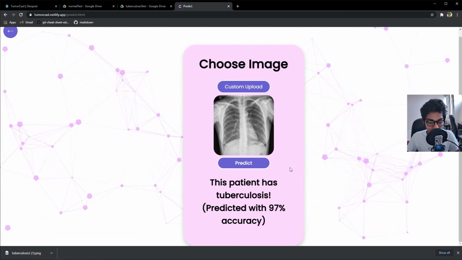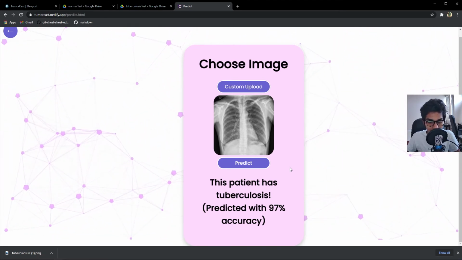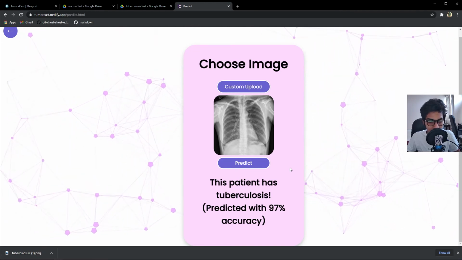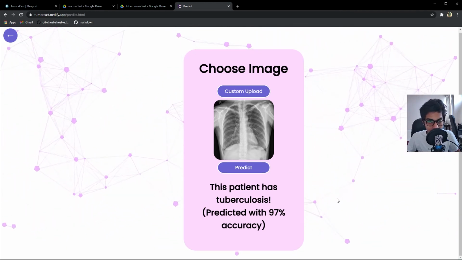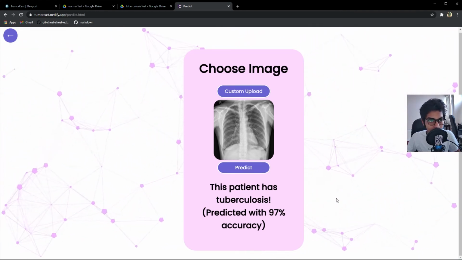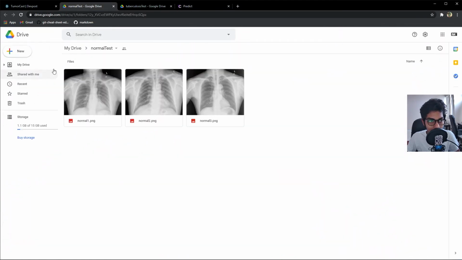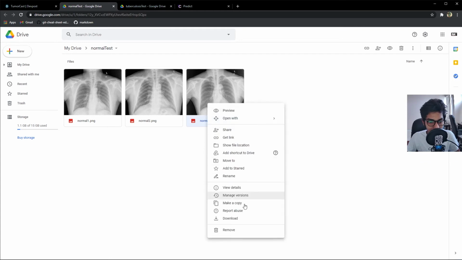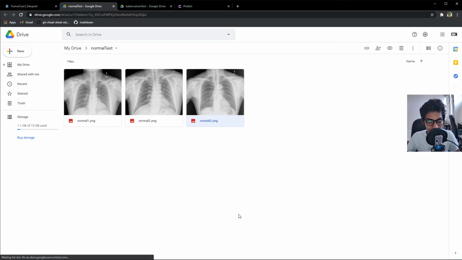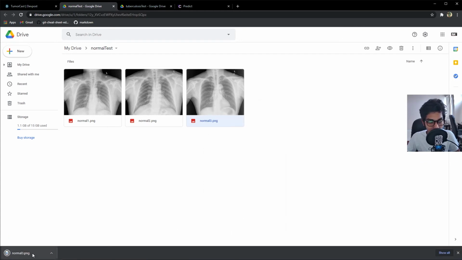From here, the doctor should probably put the patient under further diagnosis just to make sure the patient has tuberculosis. So now we can try an image of a patient that's actually normal. If I go back to the Google Drive folder that has images of patients that are actually normal, I can just right click on this too, click on download. This will download the image. As you can see, it's called normal 3.